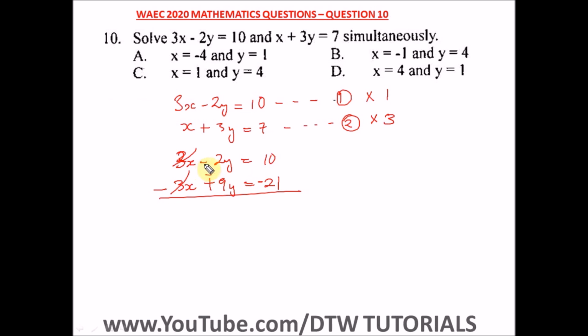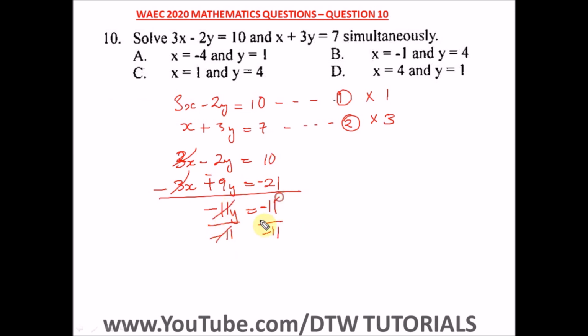So we're going to be having a negative 2y and a negative 9y. So what's negative 2y minus 9y? We're going to have negative 11y equal to, so this is 10 minus 21, and what's 10 minus 21? We're definitely going to have a negative sign and 11. Okay, so that's 21 minus 10, which is 11, and drop your negative sign. So from here we divide both sides by negative 11.